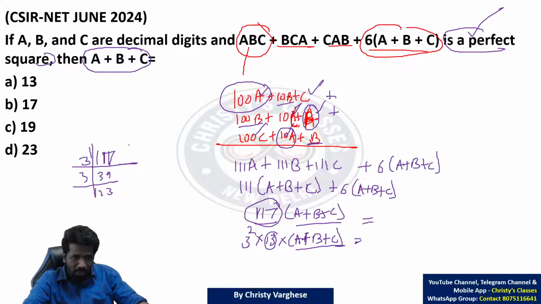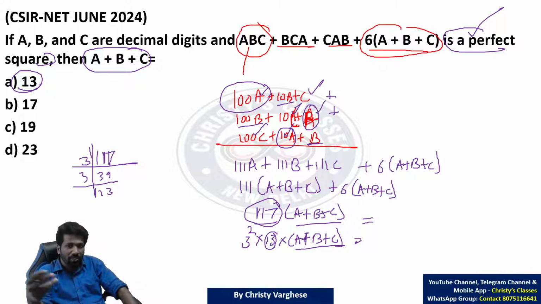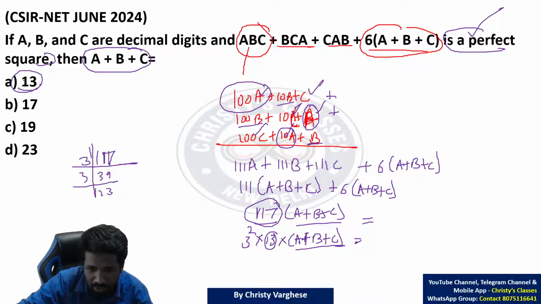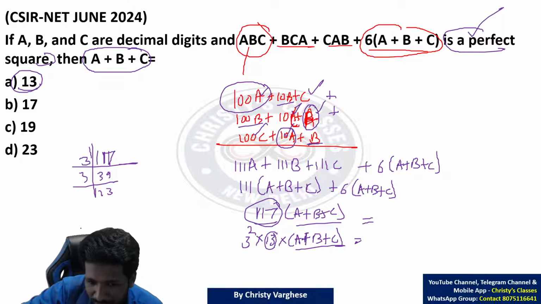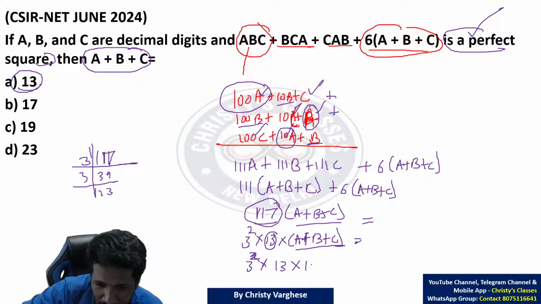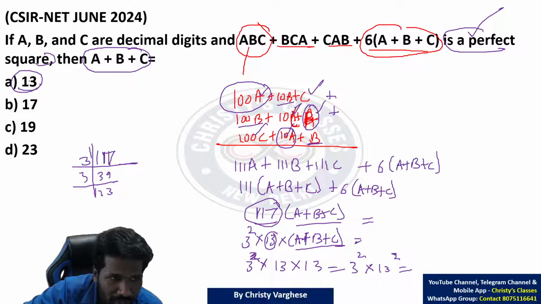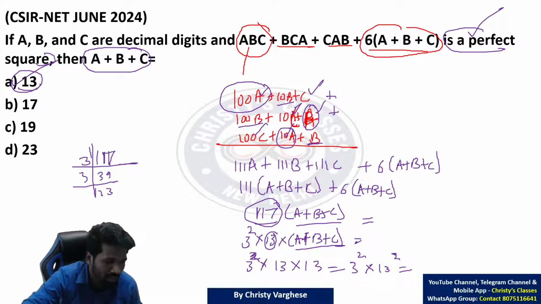तो a plus b plus c, आंसर ऑप्शंस में 13 ऑलरेडी है. अगर आंसर ऑप्शन में 13 नहीं था तो maybe you have to check whether any other possibility will work, because which number square it is not mentioned. But as 13 is already there, no second thought. A plus b plus c should be 13, so that 13, 3 square into 13 into 13 मतलब क्या है? 3 square into 13 square, मतलब 39 square, perfect square हो गया. Question is satisfied, so option A का answer.